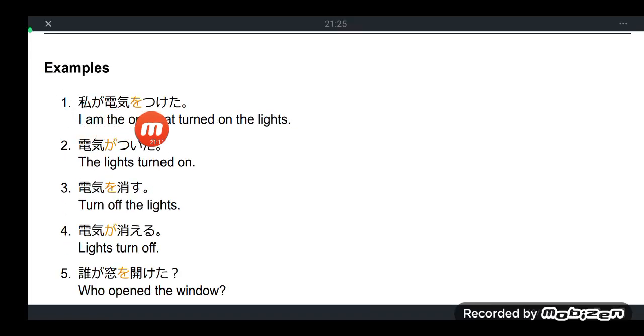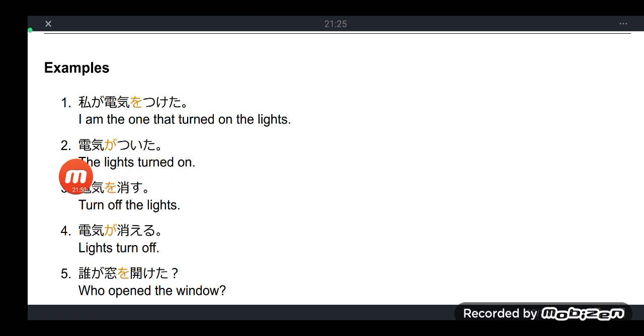Watashi ga denki wo tsuketa. I'm the one that turned on the lights. So you see, the doer of the action is usually paired with ga. And the direct object here is denki, or electricity or lights. Tsuketa is the past tense of tsukeru, the transitive verb. So denki wo tsuketa. Who did the action? Watashi ga. Watashi ga denki wo tsuketa. I'm the one that turned on the lights.